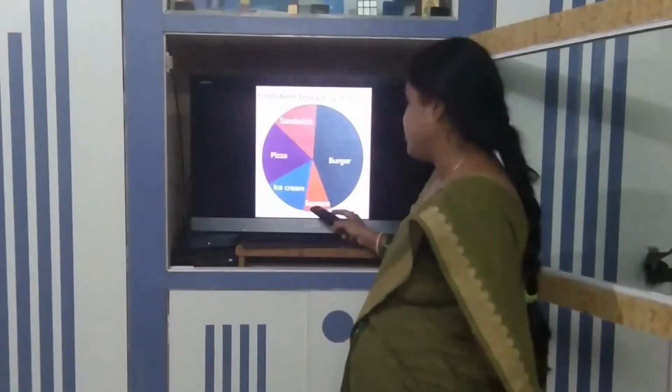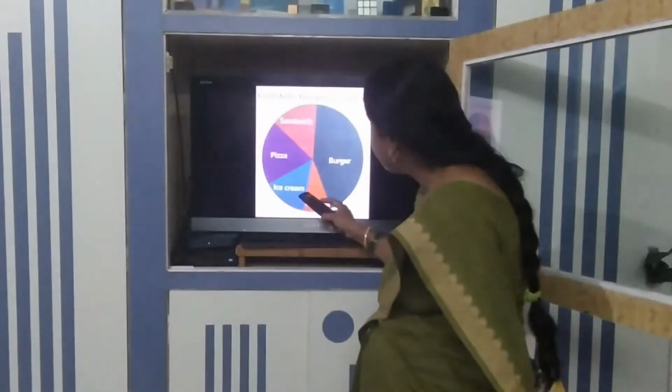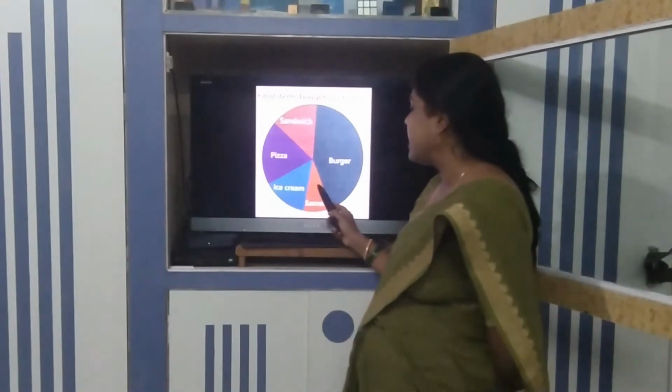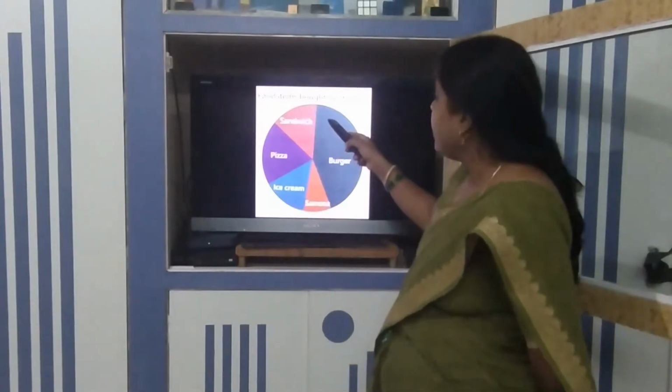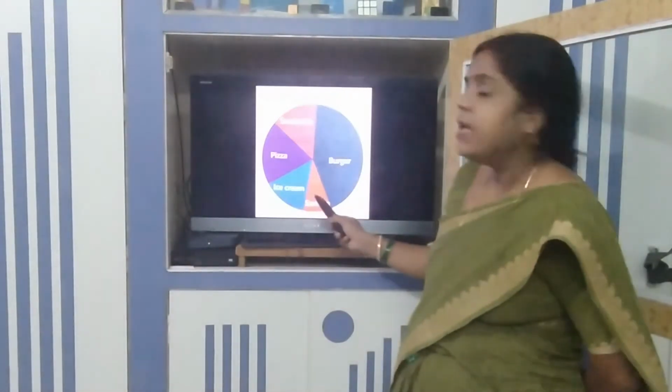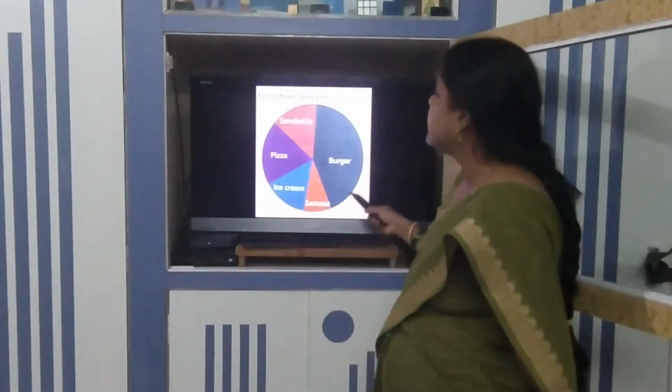But fewer students like samosa, because this is a very thin sector. If you see this sector, its size is very thin compared to the other ones. Okay, so this is all about the circle graph.